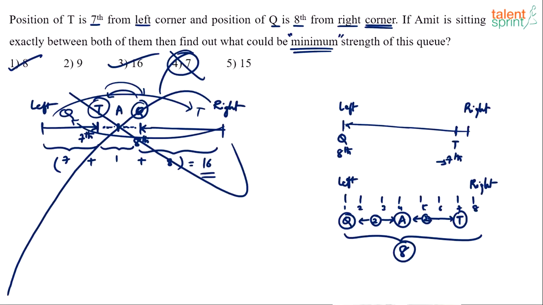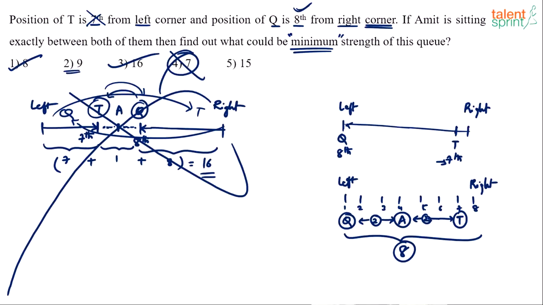See, luckily the point to be noted here is, now don't take a shortcut that out of 7 and 8, whichever is maximum, that can be taken as the answer. 7 cannot be the answer, we know, because there are 8 persons already. So can we take 8 as the answer directly? No, that's not the shortcut. Don't derive that kind of a shortcut. Many students do that also. Because Q is 8, let's take 8 as the answer. No, answer can be 9 as well. It is possible that answer is 9.